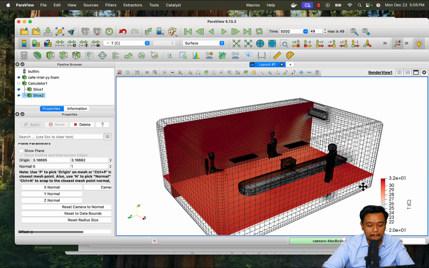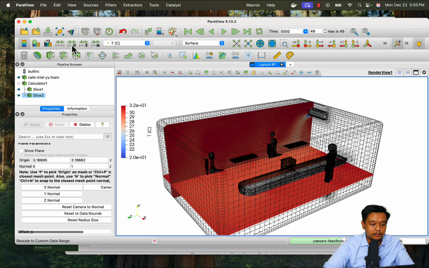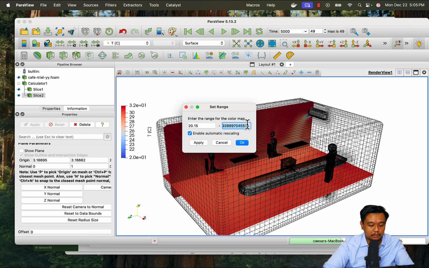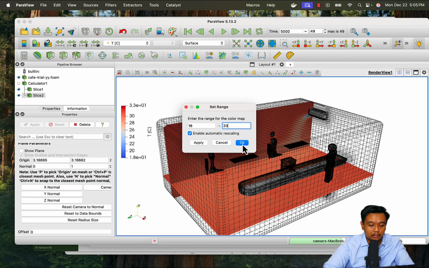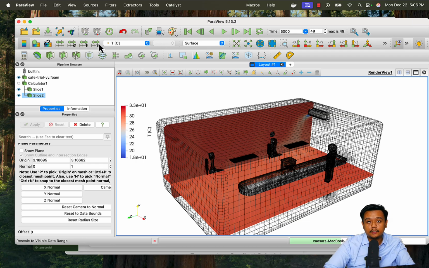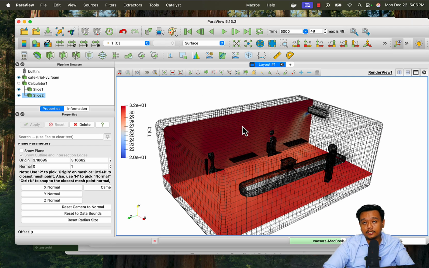Or if you like, you can change this legend range by using this rescale to custom data range, let's say 232, or change this lower value. Or you can automatically detect the minimum and maximum with the rescale to visible data. Okay, this is the temperature.